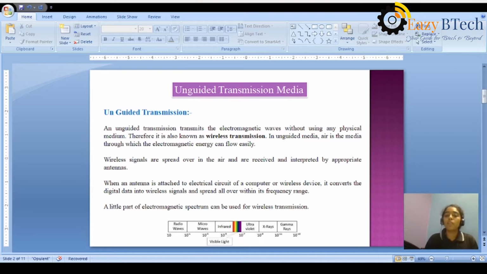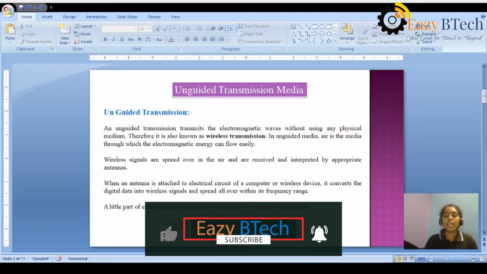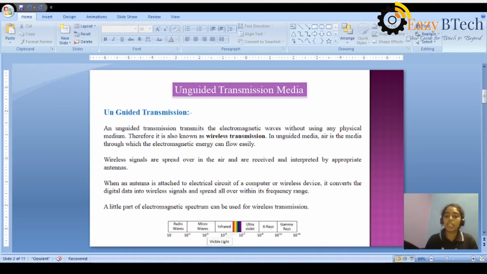From source antenna to destination antenna, the data will be transmitted in the form of signals within its frequency range. So the digital data is converted into electrical signals, and these electrical signals are transmitted from source antenna to destination antenna.